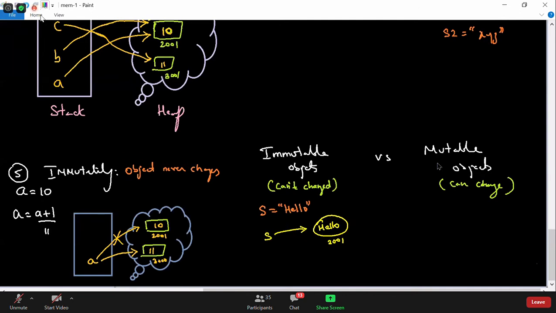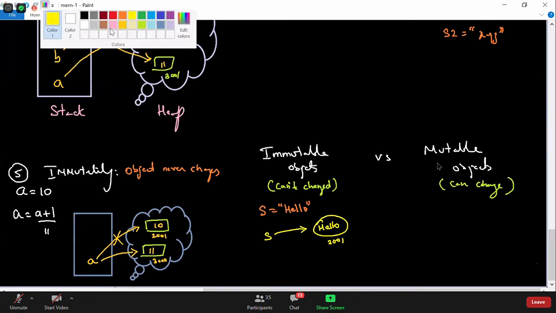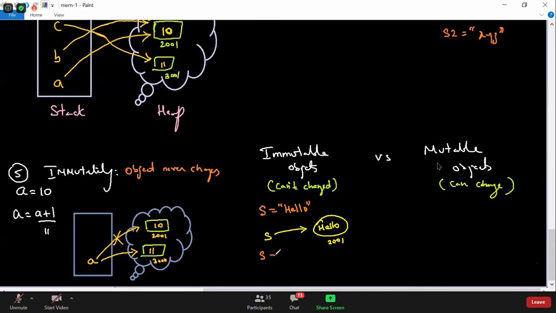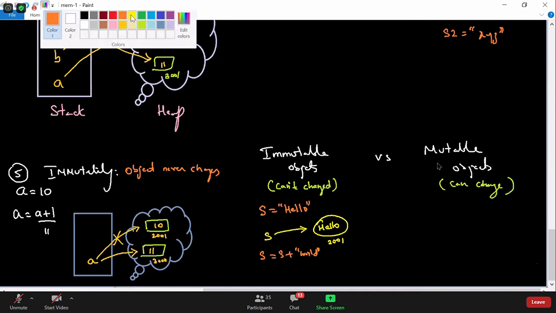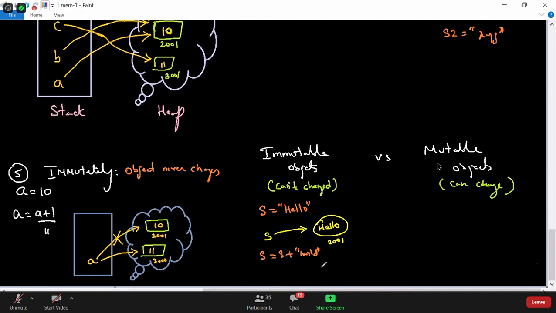Now, what happens in the next line when I say s is equal to s plus world? A new object gets created called hello world with an address like 3001, and s will be referring to this hello world.